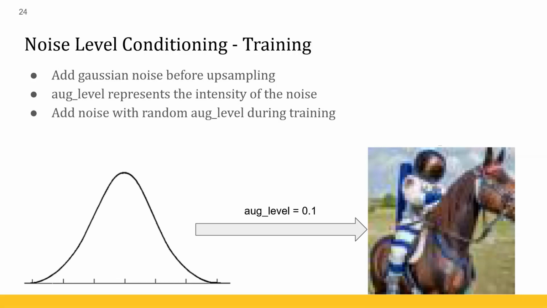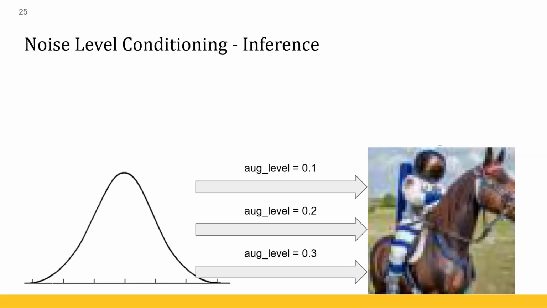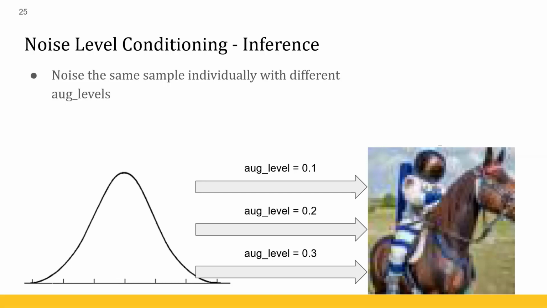During training, you choose a random augmentation level, and you apply that to both steps of the upsampling, and you don't change it. And so what this does is it allows the model to learn a variety of different augmentation levels, because each individual image will get a random one, so you'll be able to see a lot of different augmentation levels. During inference, the augmentation level, or multiple different augmentation levels, will be applied to the same image, and whichever augmentation level ends up producing the best result is the one we go with, and it ends up being the final image.